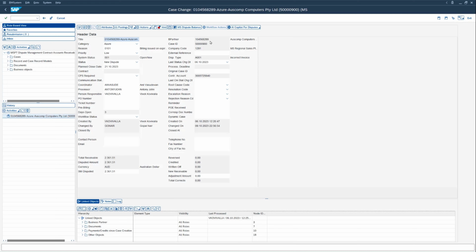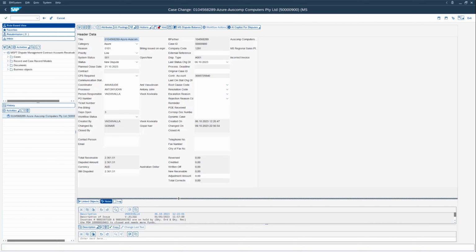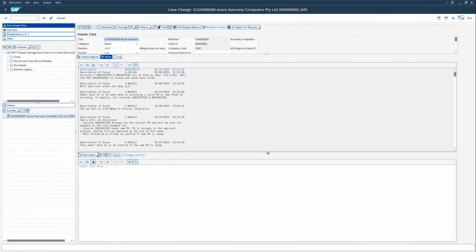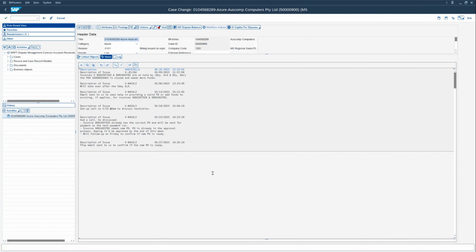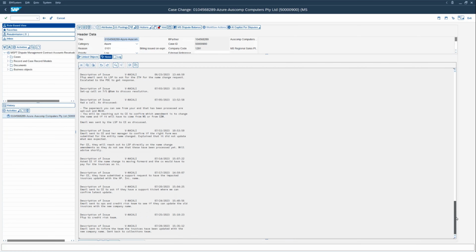There are a lot of attributes for the case, but what we are interested in is the things that are captured in the case as part of the interactions between the dispute analyst and the stakeholders. Those details are captured in the notes section of the dispute case. If I pull this up, there were a lot of interactions and a number of pages of notes